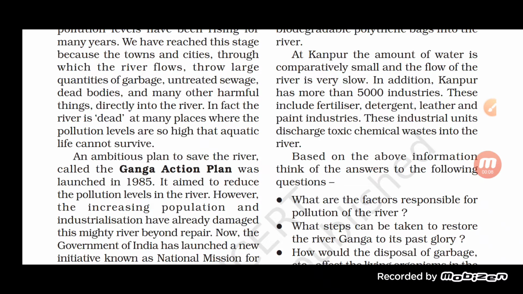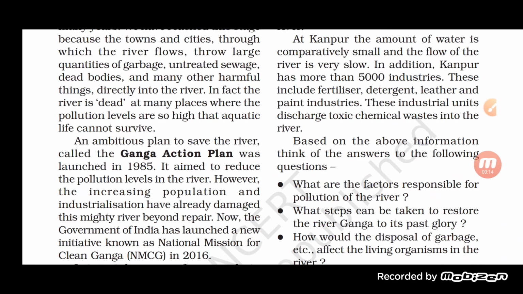So students, in the previous class in this chapter, that is pollution of air and water, we were talking about the water pollution. We have already studied what the different causes of air pollution are, how air pollution is caused, and what the different ways are by which we can take measures to prevent air pollution.